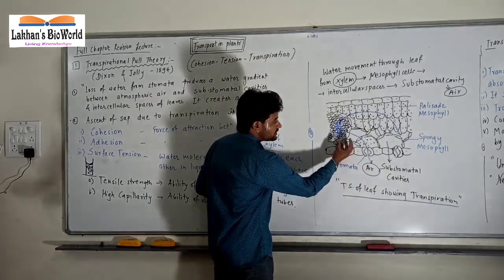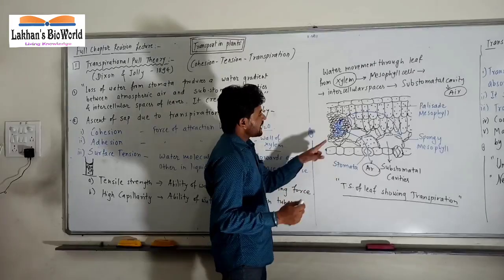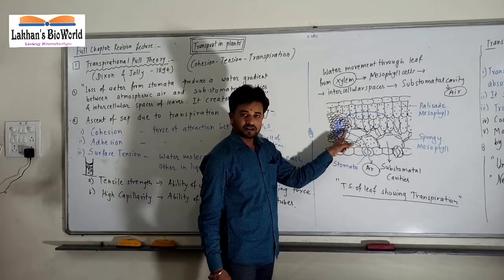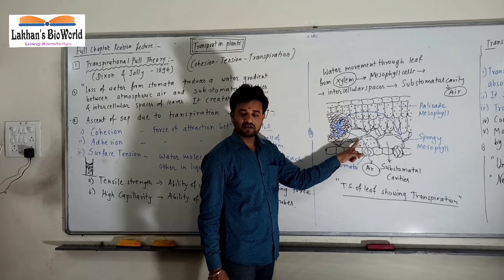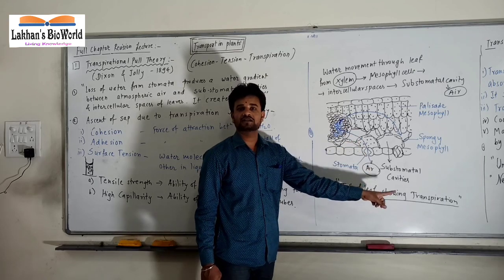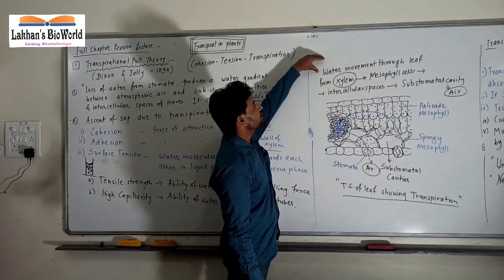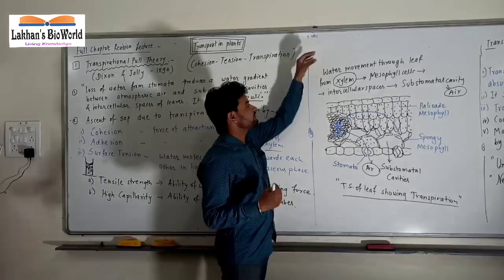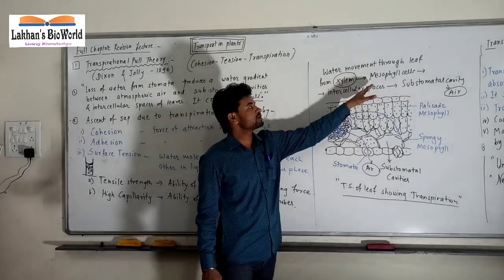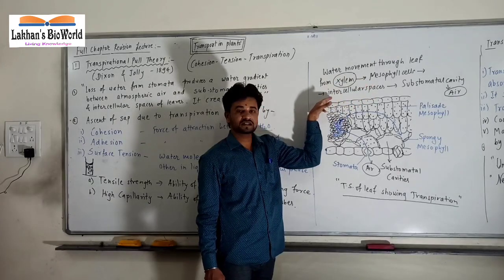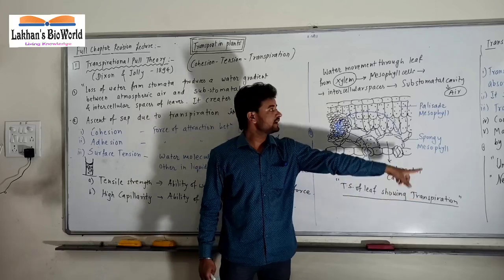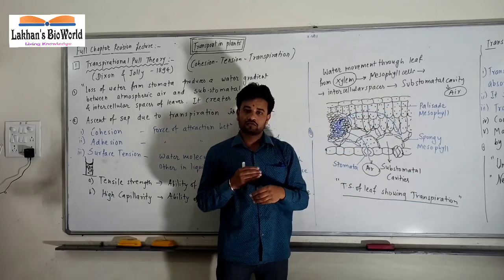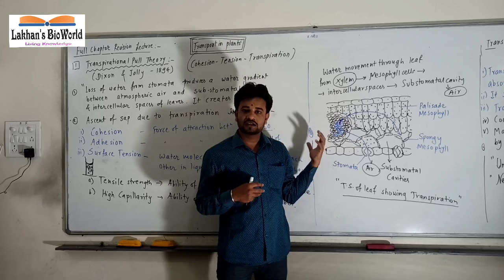So now this water is coming here and जाइलम से अल्टीमेटली पानी पेरिसाइकल से पैसेज सेल से सबस्टोमेटल कैविटी से स्टोमेटा से होते हुए बाहर. So the water movement through leaf is thus from xylem to mesophyll cells to intercellular spaces and then to cavity and then to stomata and up to air. So that way of movement of water is written there.